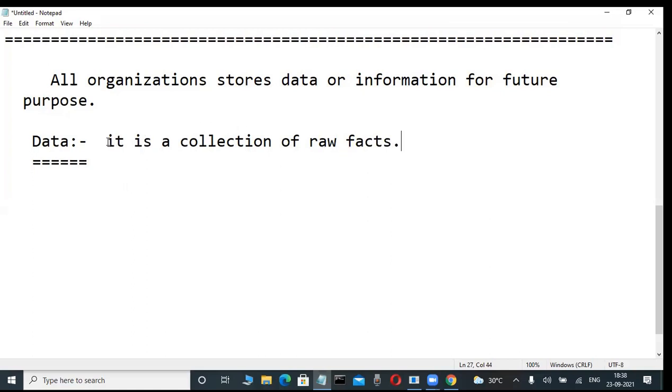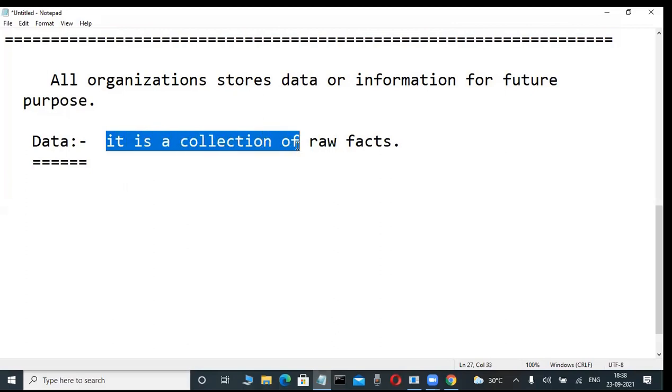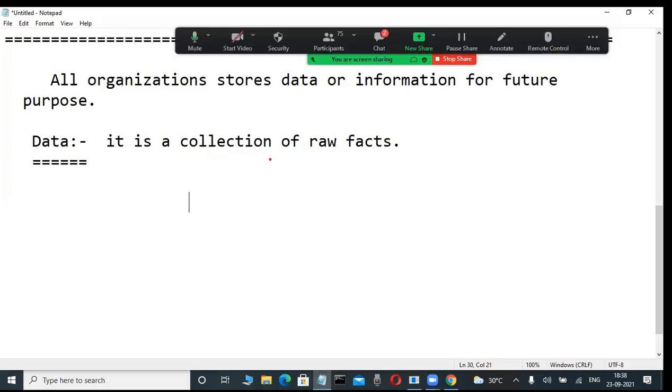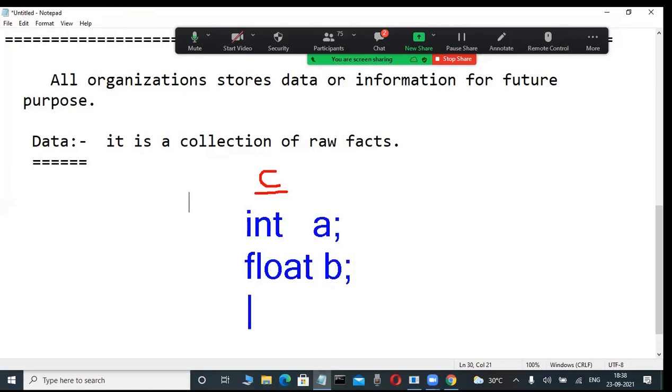So many fellows, I am also, you are also familiar with the collection of, but unfortunately, what are these raw facts? Don't be afraid, it is that easy. You are computer students, or programming students, so I am telling like this. Suppose C language is there, for example, and your Java language, .NET language, these languages are there. In these languages, so many fellows are declaring variables. You are observing or not? How are they declaring variables? Integer A, float B, char C, like this only they are declaring.